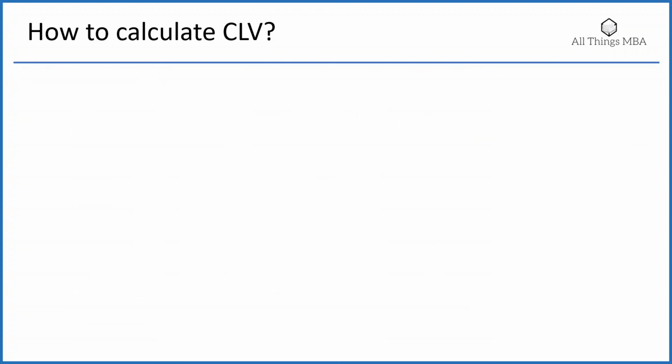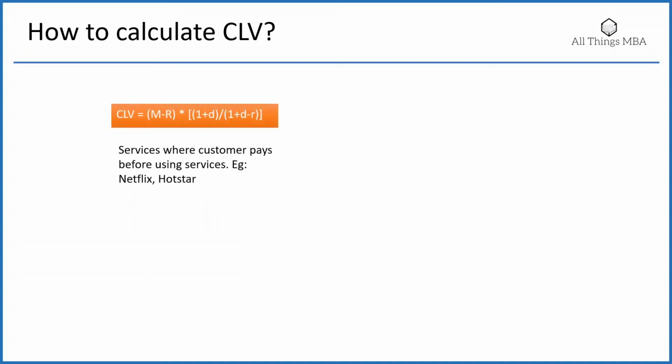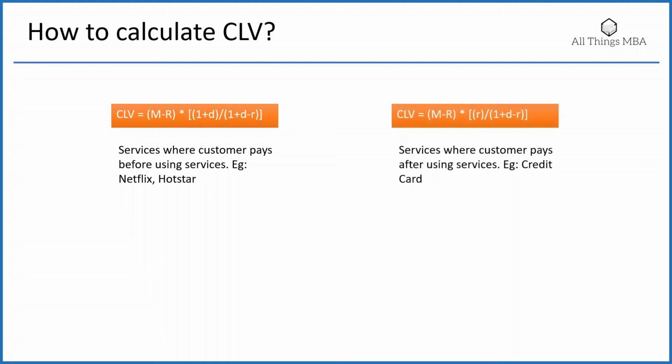Now there are two possibilities. Either you pay and use a service, or use the service and pay later. The formula for CLV changes in the latter. This is the original formula that we have, and this is ideal for services like Netflix, Hotstar and Spotify. But in scenario where you use the service first and pay later, like credit cards, the formula changes to this, where the long-term multiplier has a change. In the numerator part, we replace 1 plus d by just r.